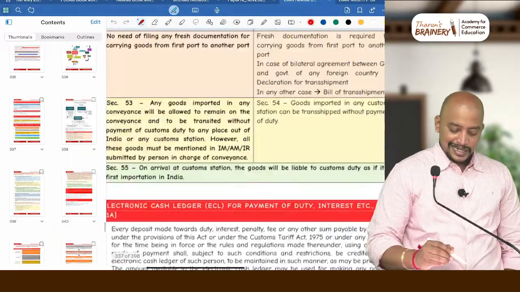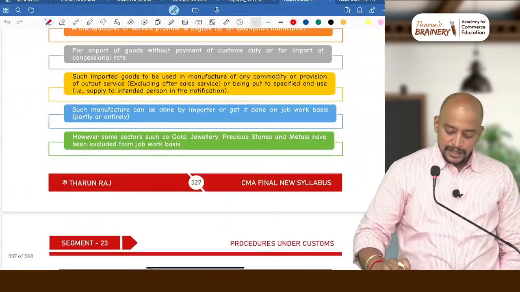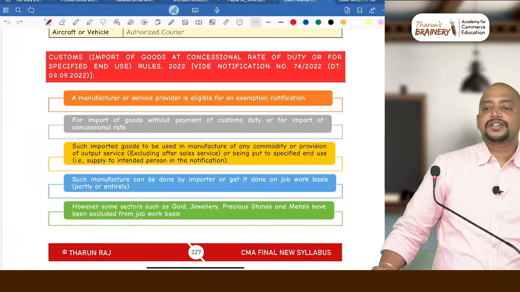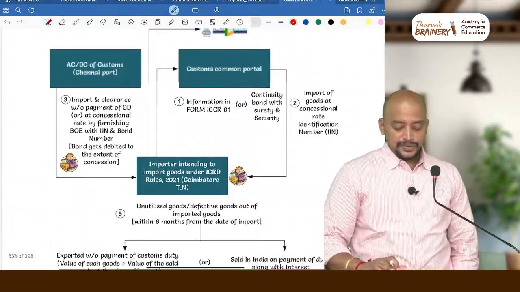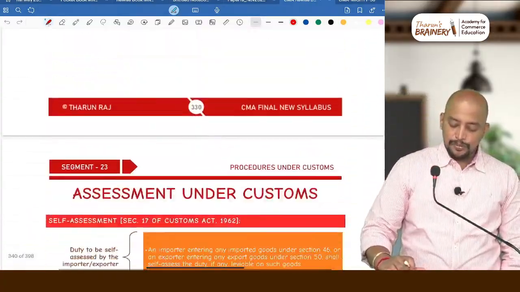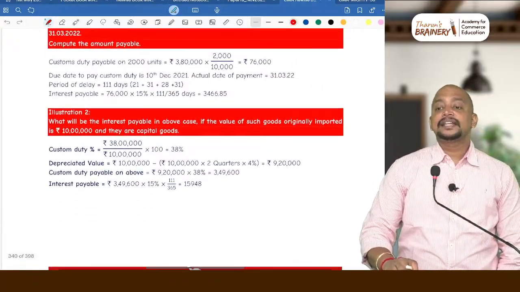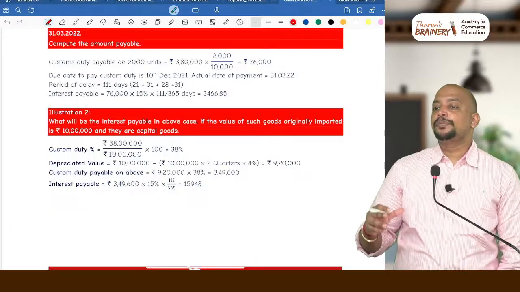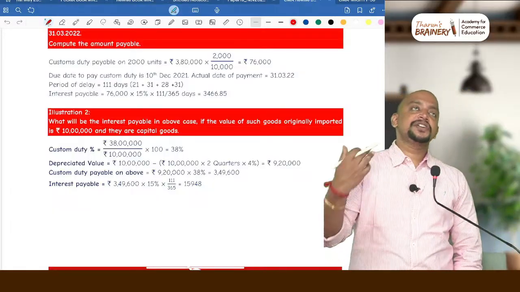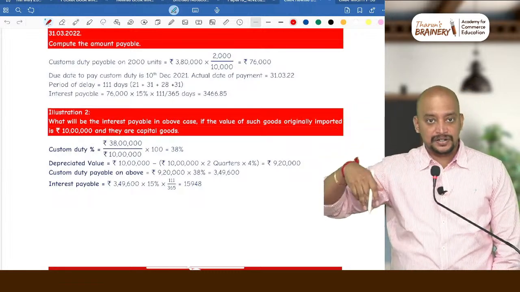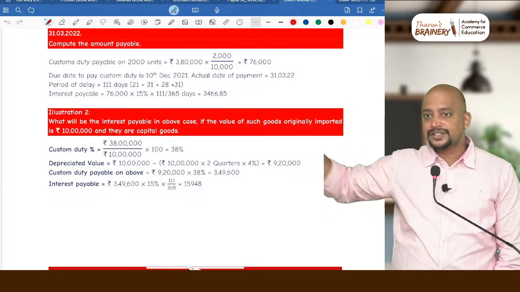So you can see this in page number 327 of your book, page number 327, 328 and 329. You can see in 4 pages I have given, and this is given as a separate chapter in your study material. So therefore please go through this, and the revision video related to this is available in the CA final chapter 5's revision. So you can see those revision videos, there it is available.